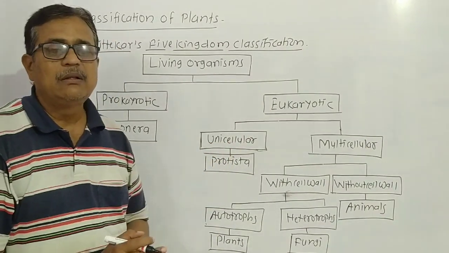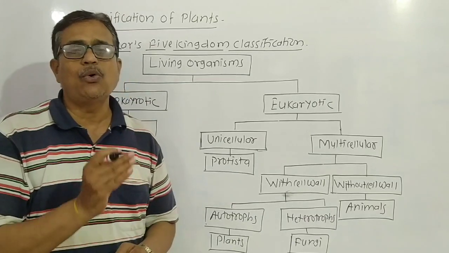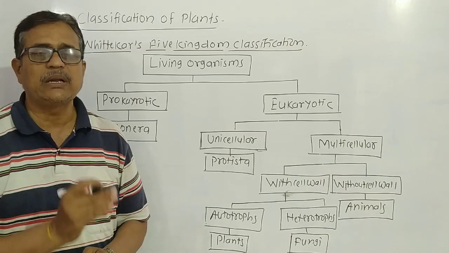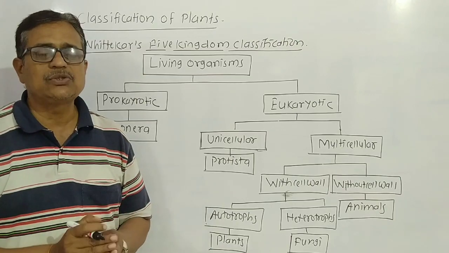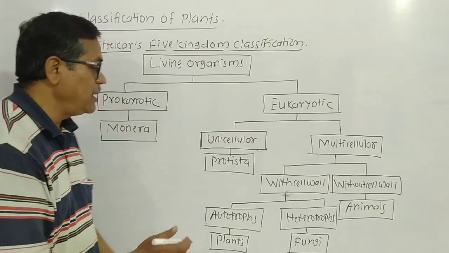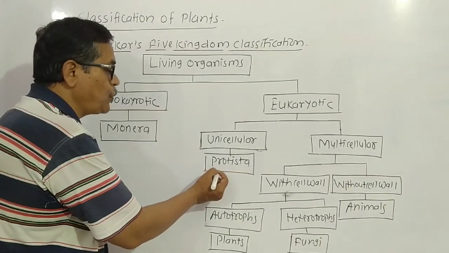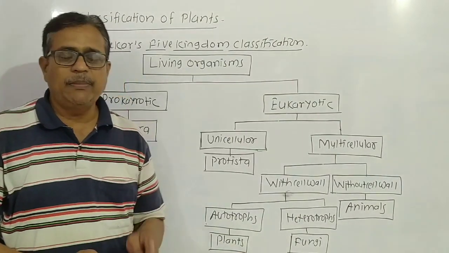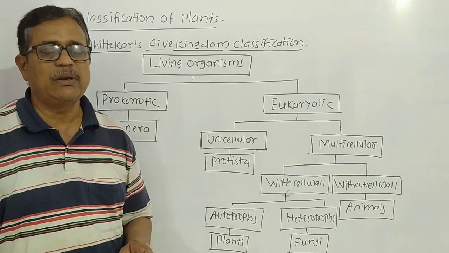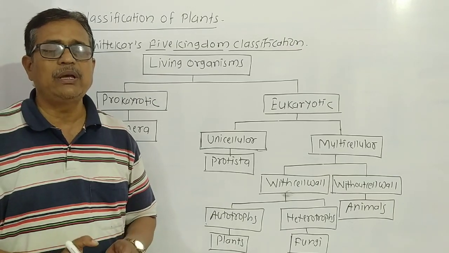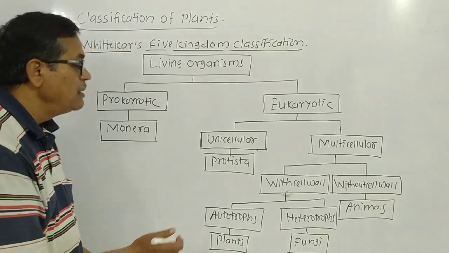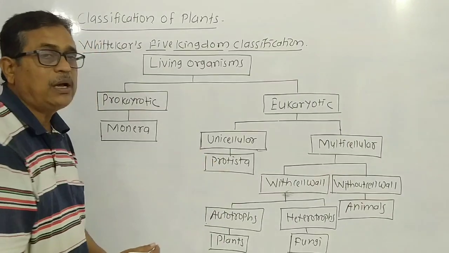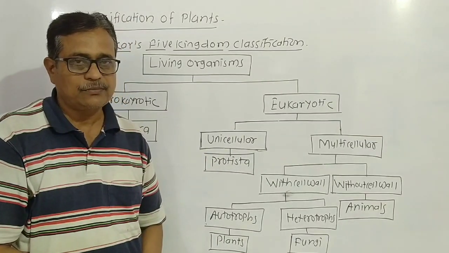Uni means single. The organism having only one cell, meaning the total functions of that living organism are carried out in only one cell, is called a unicellular organism. Its example is kingdom Protista. We are familiar with the example of amoeba. Amoeba is a unicellular animal. All the functions of that body are carried out in the single cell. Hence that is called unicellular, and it is included in the kingdom Protista.